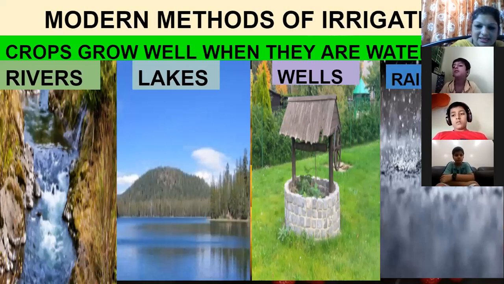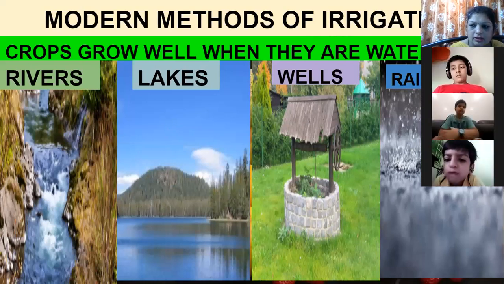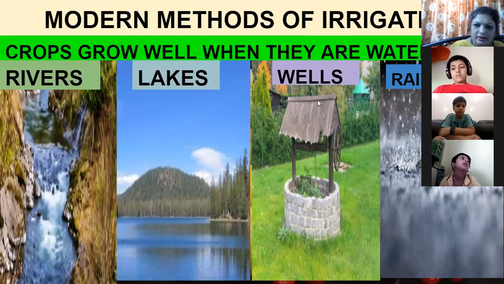See, nowadays, as it is a rainy season, naturally all the plants are growing because they are getting natural water. But if the rainy season is not there, where will the crops get water from? They will be provided water through the rivers, lakes, wells, and even rainwater.